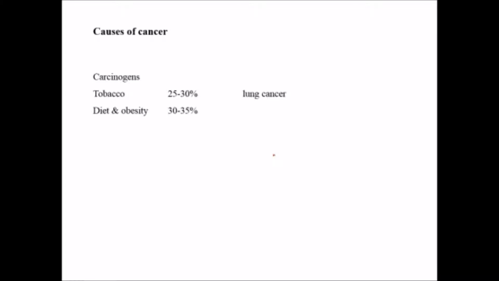Another is diet and obesity. It constitutes 30 to 35% of the causes of cancer. What happens? A high salt diet leads to gastric cancer. Aflatoxin B1 is a very common food adulterant and it causes liver cancer. Betel nut causes oral cancer. So all these are different types of cancer, but we can't specify that all lung cancer can be caused by tobacco, or all gastric cancer can be caused by a high salt diet. There can be a combination of causes for a particular type of cancer.